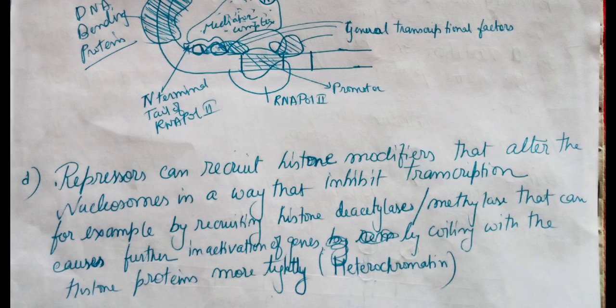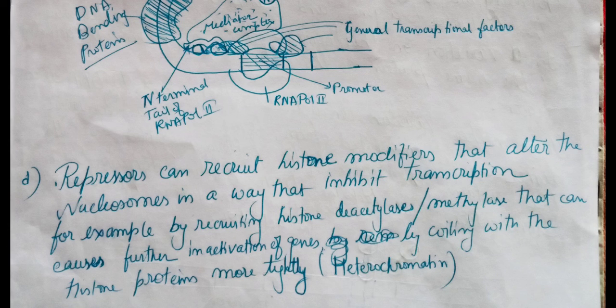So the repressor can work indirectly here also. It recruits the histone modifiers, which alter the nucleosome structure to inhibit transcription. For inhibiting transcription, the DNA has to be tightly packed, coiled around the histone octamer to form heterochromatin, and this work can be done by repressors.